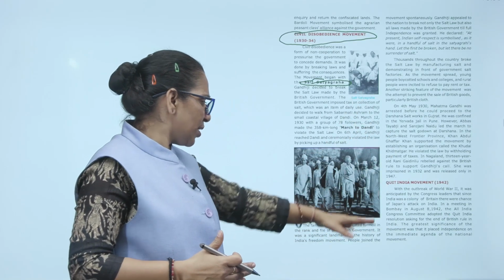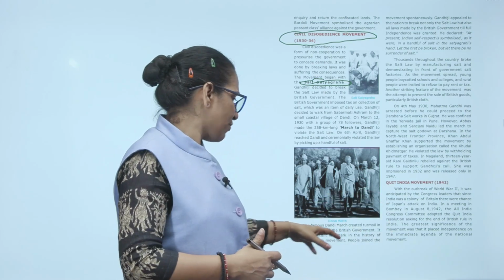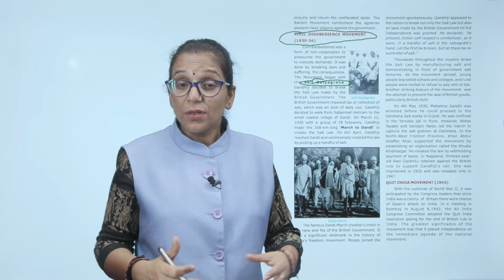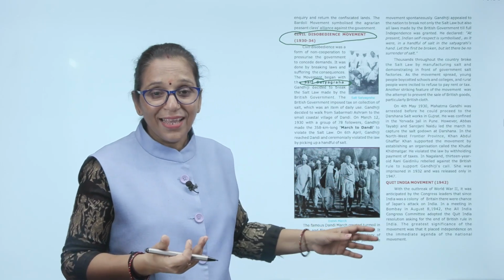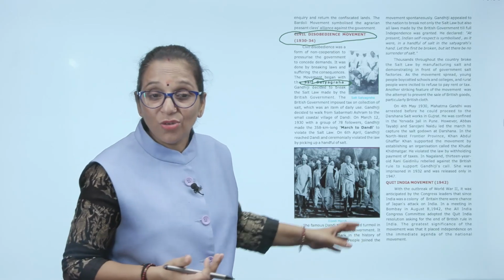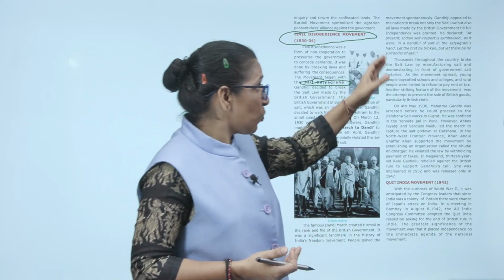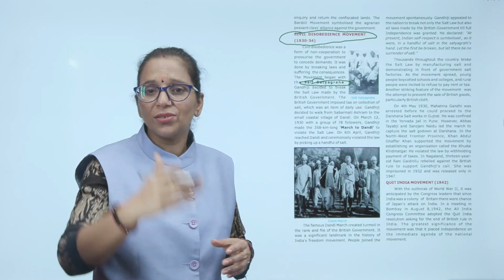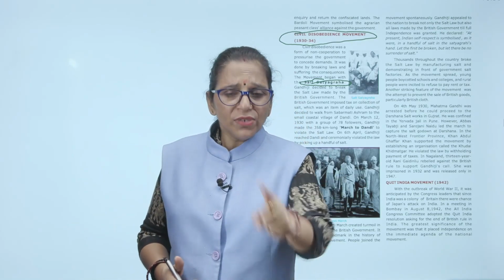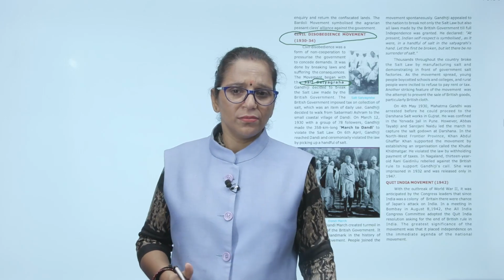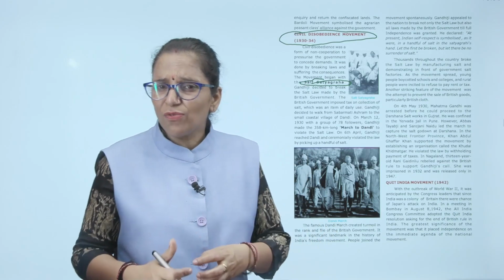The famous Dandi March created turmoil in the ranks of the British government. What happened? The Britishers took Gandhiji as a simple person, a very weak, thin, lean person. They thought he could not walk 358 kilometers, but he did it. So it was a significant landmark in the history of India's freedom movement. People joined the movement spontaneously. Wherever Gandhiji roamed, the people from that area joined the salt march. And Gandhiji appealed to the nation to break not only the salt law, but all those laws which were not in favor of the Indians, where the Britishers illegally fulfilled their demands.